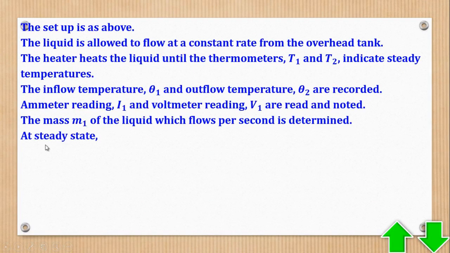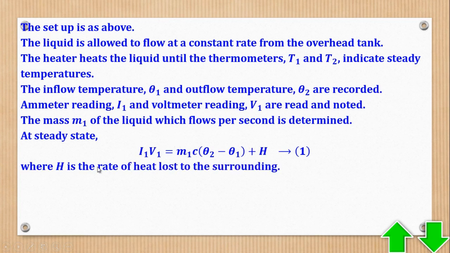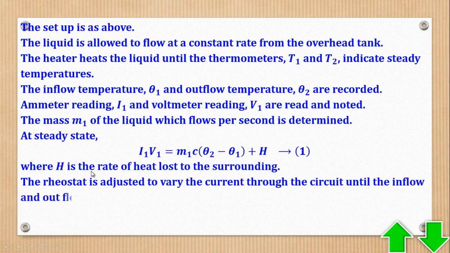At steady state, it means that heat generated is equal to heat gained by the liquid plus heat lost to the surrounding. So the rheostat is varied to get a different current and also a different voltage.